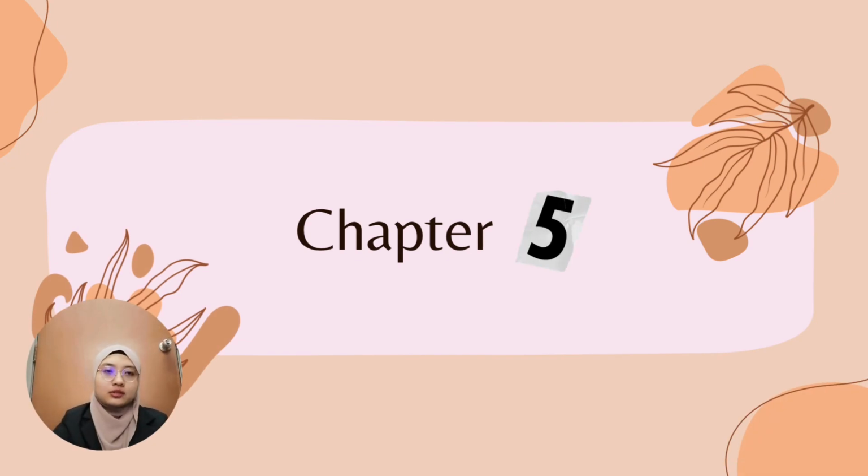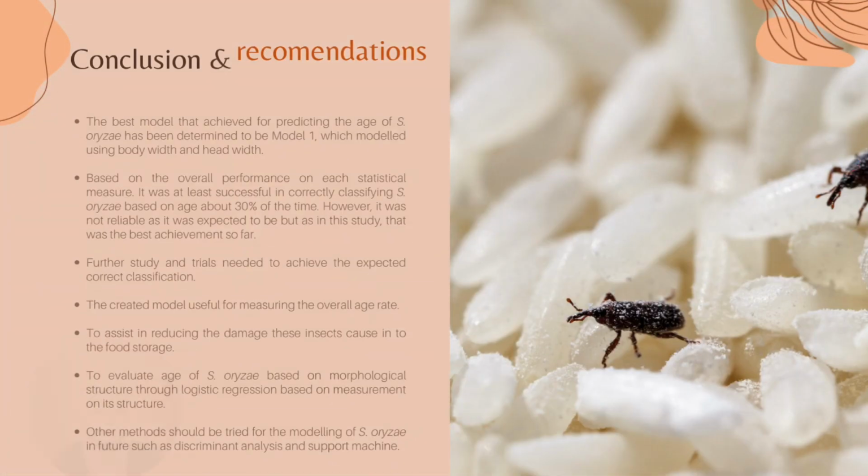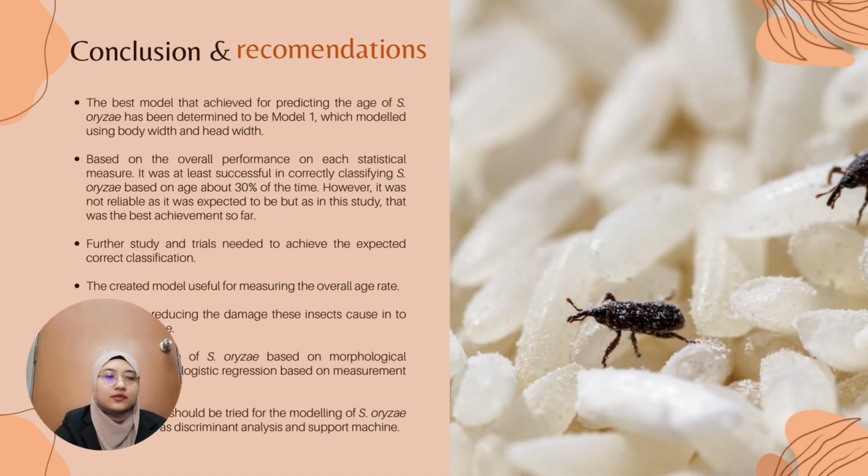Next, we proceed with the last chapter, Chapter 5, about the conclusion and recommendation. In conclusion, as for this study, the best model achieved for predicting the age of pseudovirus origin has been determined to be model 1, which uses body width and head width. This decision was made based on the overall performance on each statistical measure. It was at least successful in correctly classifying pseudovirus origin based on age about 30% of the time. However, it was not as reliable as it was expected to be, but in this study, that was the best achievement so far.